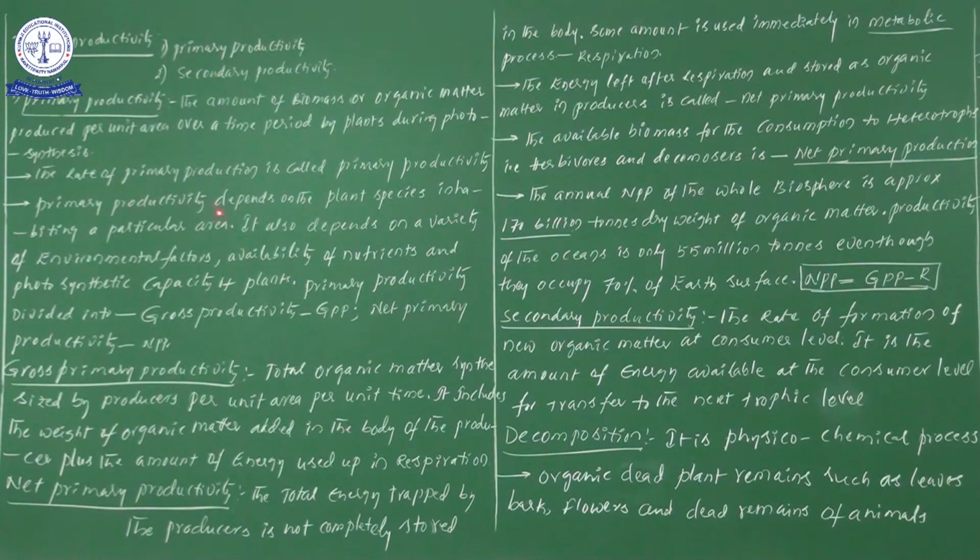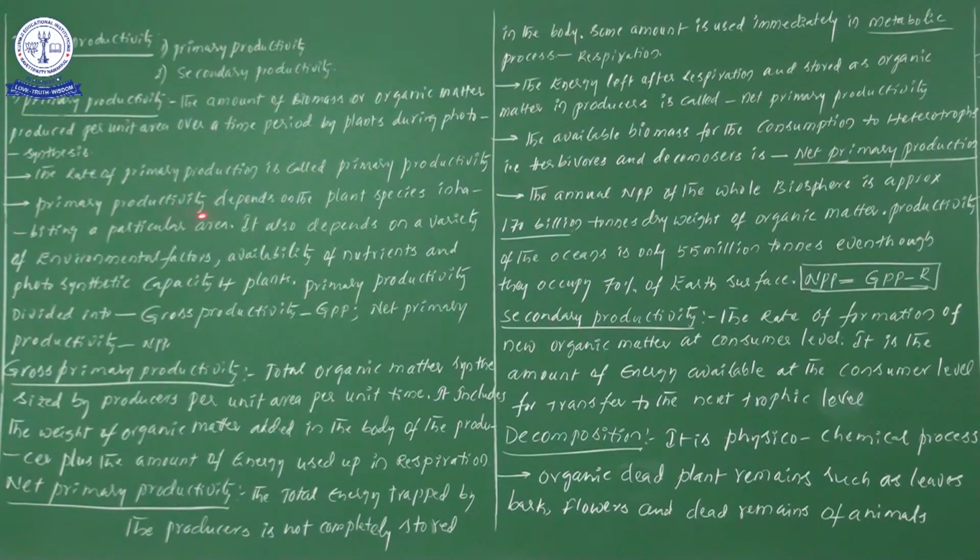Now, the primary productivity depends on... plants perform the process of photosynthesis, thereby food material preparation takes place, so organic matter or biomass production takes place. But here, what are the factors that mainly help this production of primary biomass? What are the points we have to store in our mind?